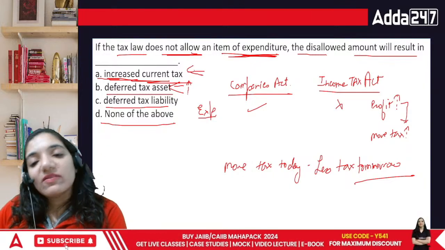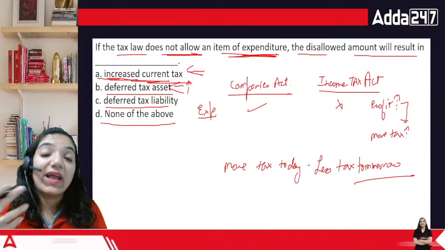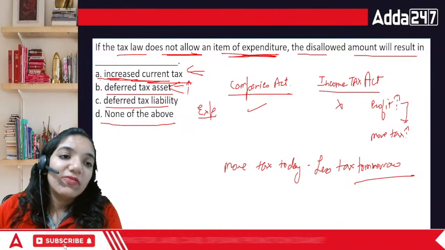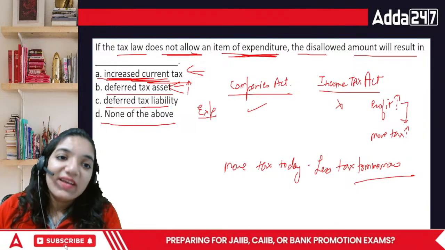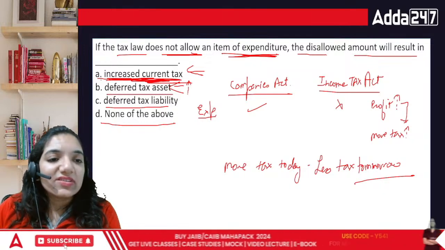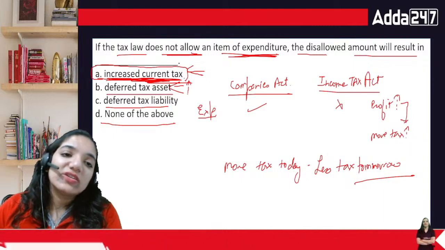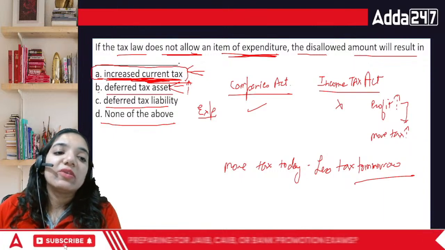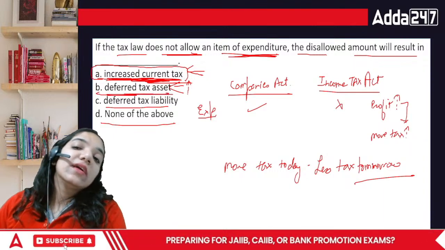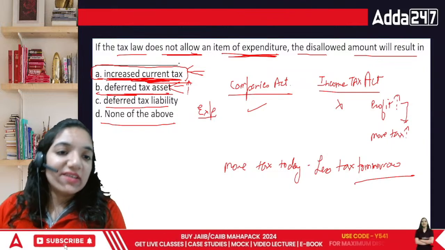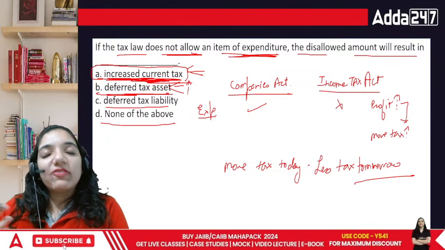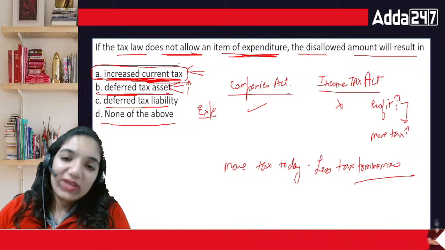This is also correct. This is basically a question of IIBF book. So I'll go for, they have specified increased current tax here. So this is the nearest answer. But as per calculation, this also forms the formation of deferred tax for the year. But in terms of current tax, yes. Since a profit is disallowed, you'll have to pay more tax.